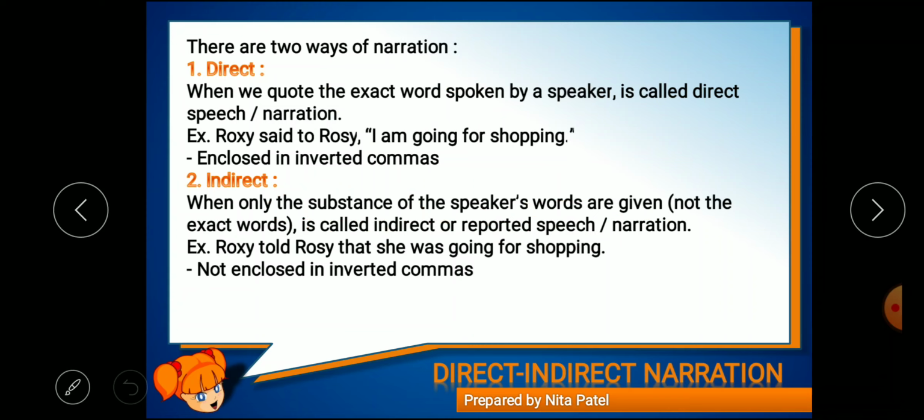For example, Roxy told Rosie, same example I have given here, that she was going for shopping. Now there is no inverted comma. Do you find it? No inverted commas are used here, and the substance of the speaker's words is given, not the exact words. Not "I am going for shopping", but "she was going for shopping". So indirect speech is not enclosed in inverted commas. I hope it is clear what direct and indirect narration are.